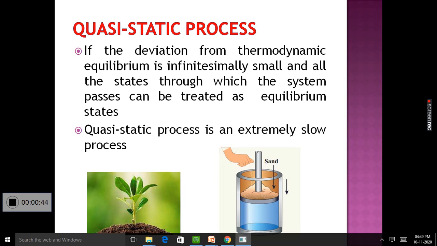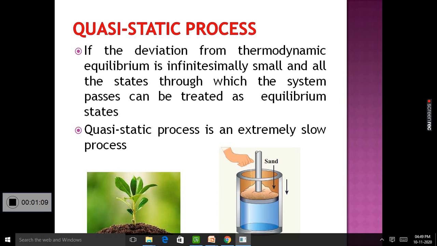Thermodynamic process means there is a change of state of the system. There is a change of value of any one of the thermodynamic variables. Quasi-static means semi-static. It is a thermodynamic process, but it appears to be an equilibrium state.